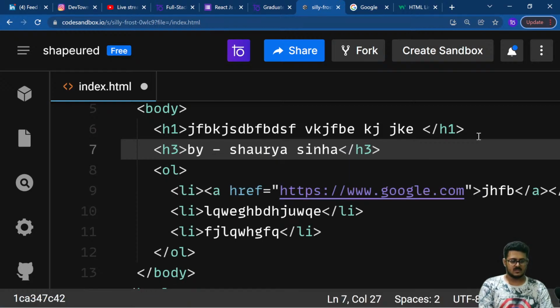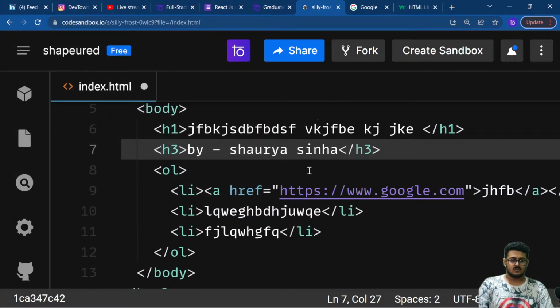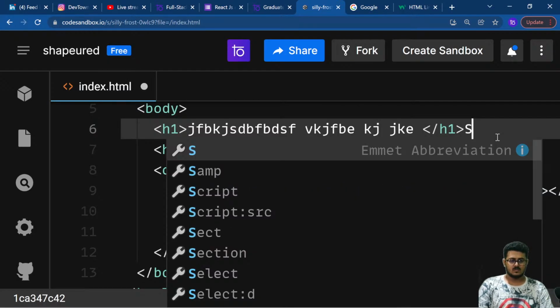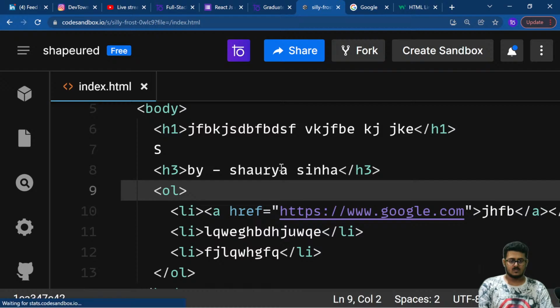Let's save it. So we have saved it from right over here.